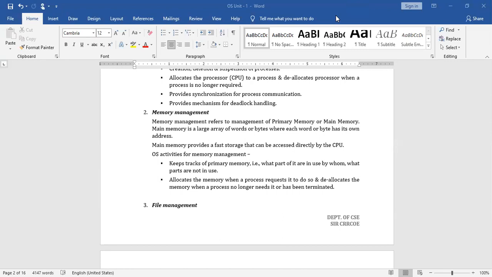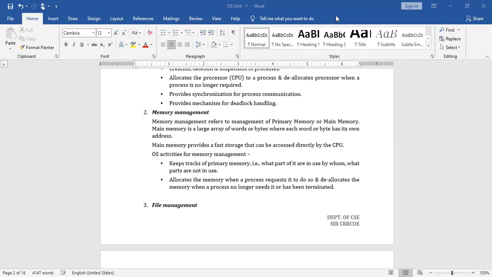So how internally the memory is represented is a large array of words or bytes, where each word or byte has its own address. As you are aware, when you create a variable, what happens in that case? Depending upon the data type, it will be allocated the space. For example, a character variable requires 1 byte of data. 1 byte means 8 bits. Right? So for that byte, you will have an address, a memory location address.